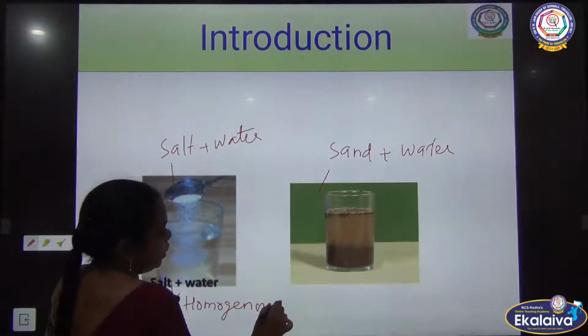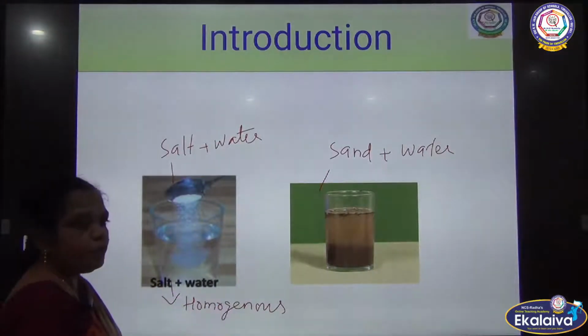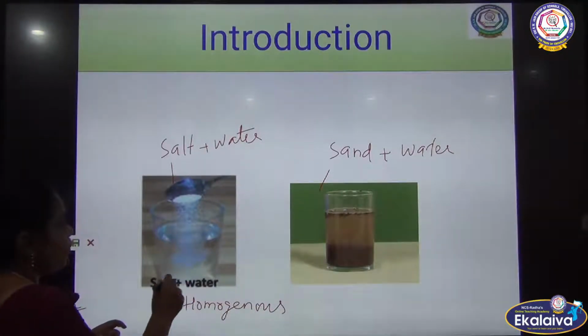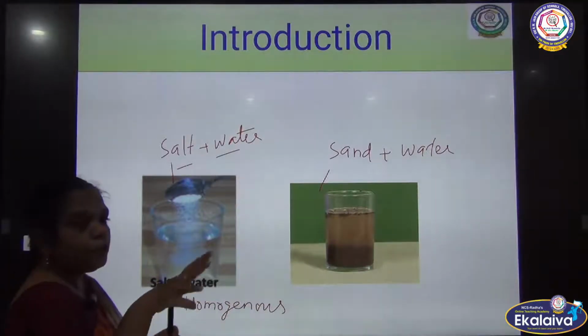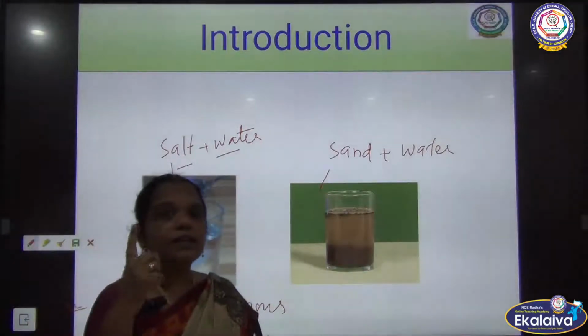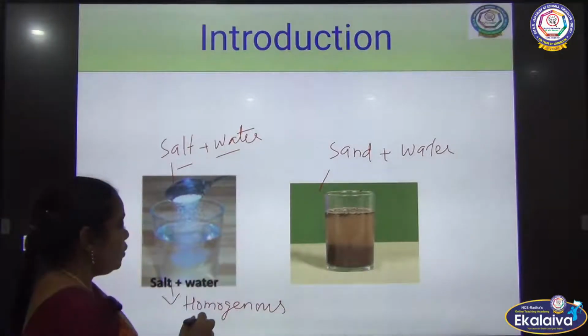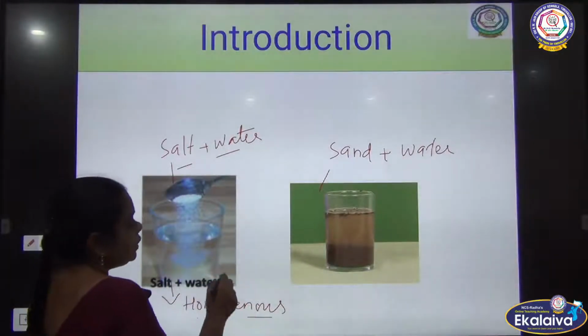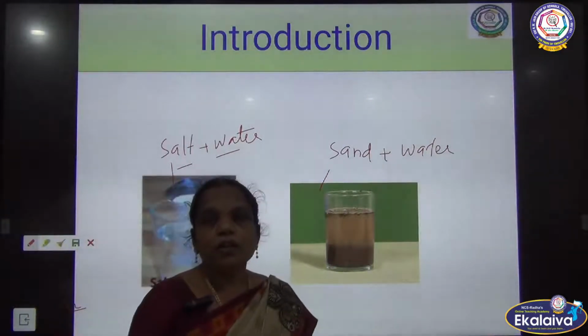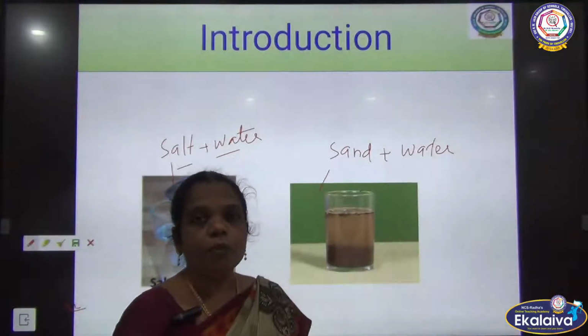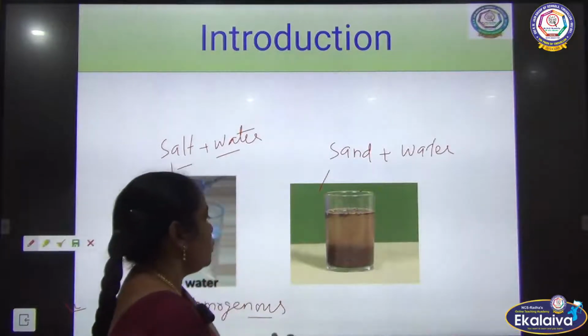Homogeneous mixture. So what does a homogeneous mixture mean? It contains two different substances, salt and water, but they mix together and form a single substance. That is called homogeneous. This type of homogeneous mixture is called a solution.